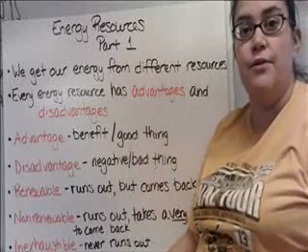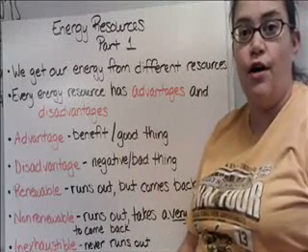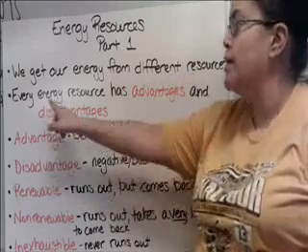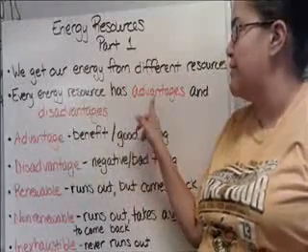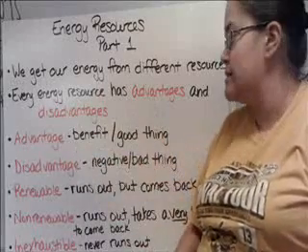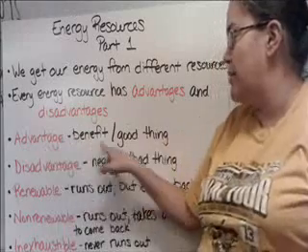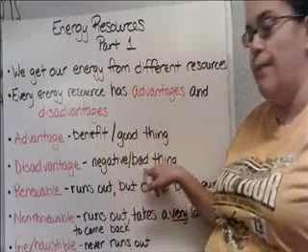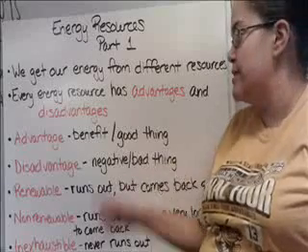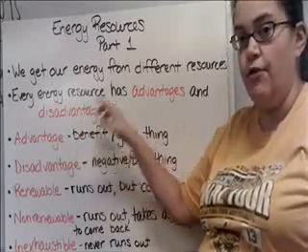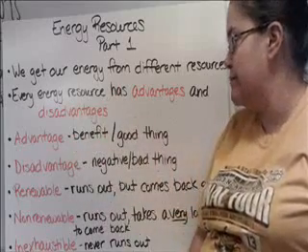The electricity you use in your house, the power in your car, all that stuff comes from several different resources. Every energy resource has advantages and disadvantages. They have good and bad things. An advantage is a benefit or a good thing, and a disadvantage is a negative or bad thing. And every energy resource has both. Nothing is perfect, and nothing is completely awful. They always have good and bad things.